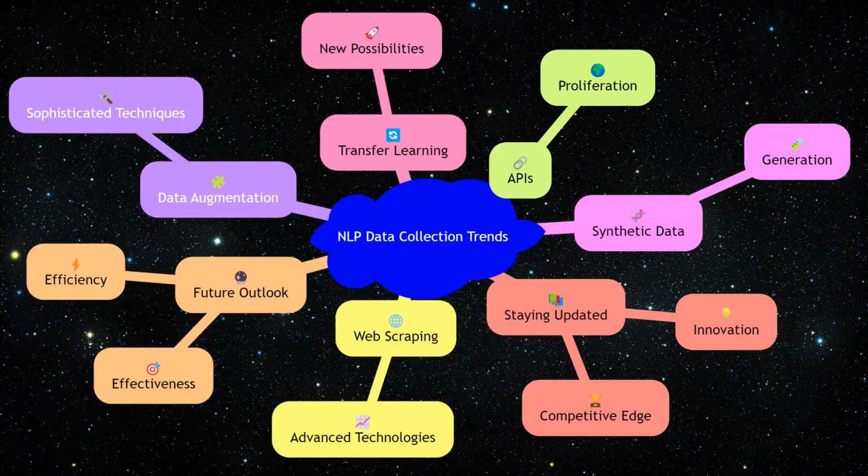The field of NLP is constantly evolving, and new trends in data collection are emerging. Advances in web scraping technologies, the proliferation of APIs, and the development of more sophisticated data augmentation techniques are shaping the future of data collection. Additionally, the rise of synthetic data generation and the use of transfer learning are opening new possibilities for NLP projects. Staying abreast of these trends is essential for practitioners to remain competitive and innovative in the field. The future promises more efficient and effective ways to gather and utilize data for NLP solutions.